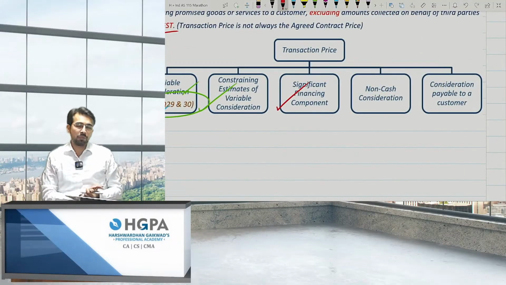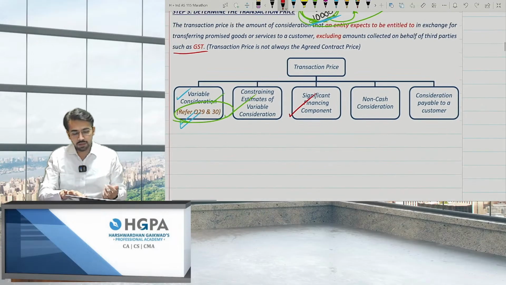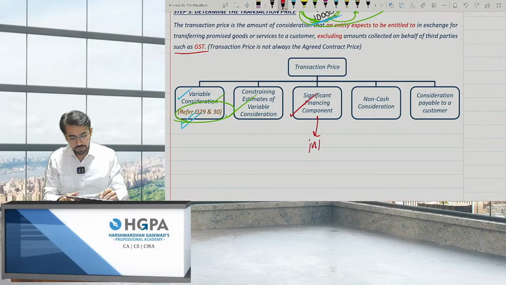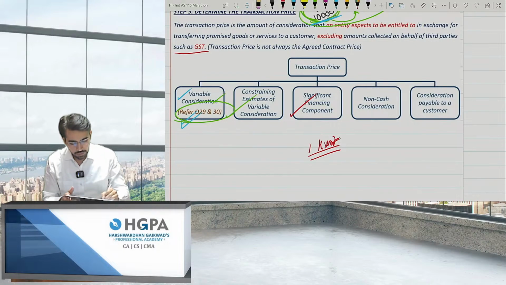significant financing component. Now what do you mean by significant financing component? See, over here we have to check the interest. Finance means interest, right? Over here we have to check the interest. So what is the transaction price? It should be excluding interest.